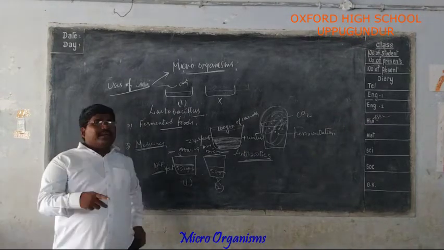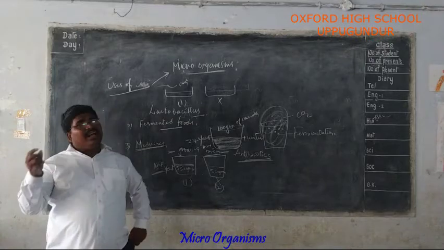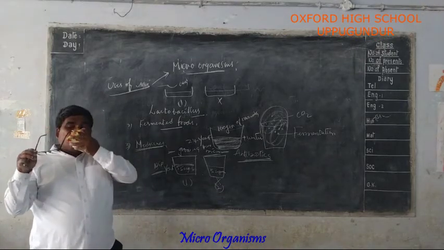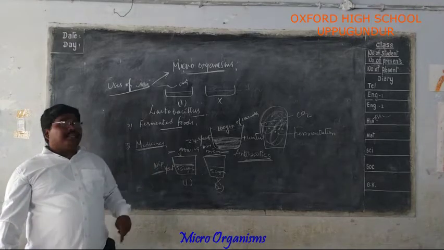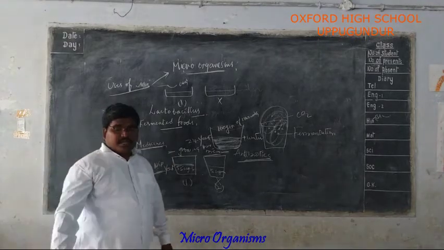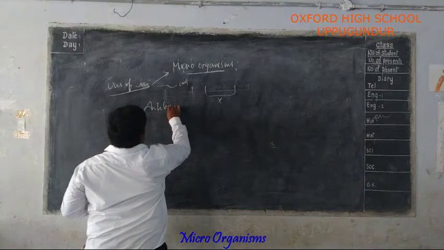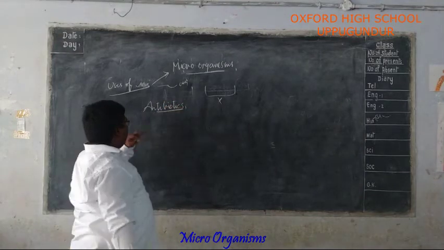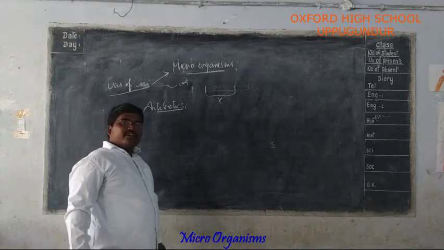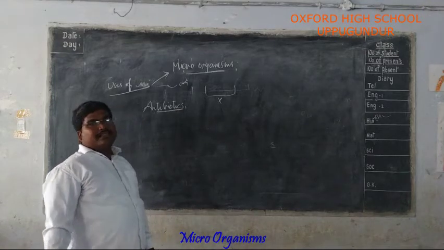We are using the same microorganisms for killing other disease-causing microorganisms. Who discovered the antibiotics for the first time? Do you know? Antibiotics means medicines, and they also contain some microorganisms.